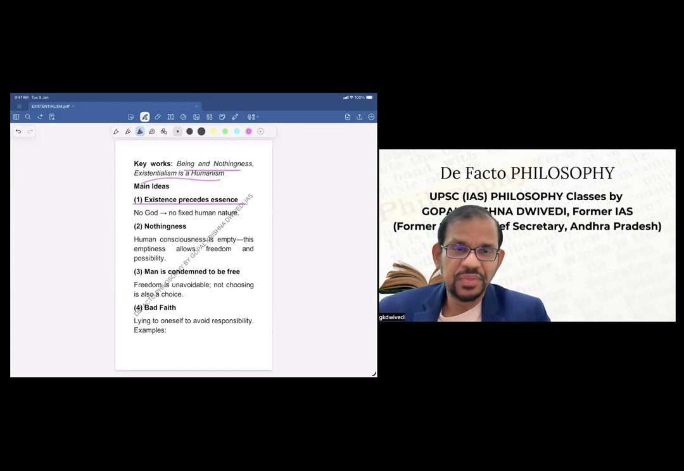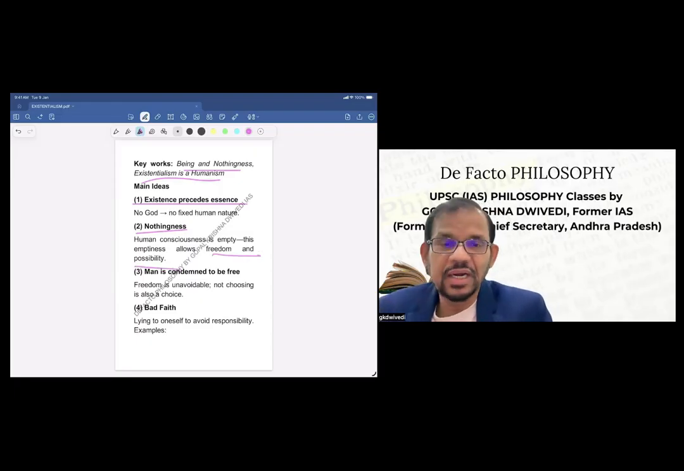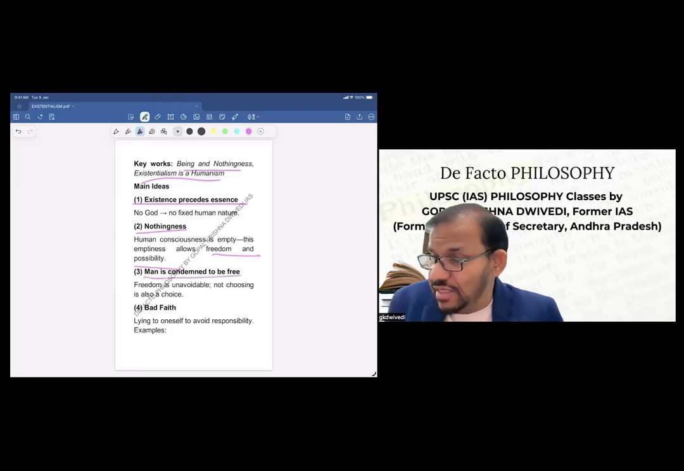Whatever he chooses to. Then second is nothingness. Human consciousness is empty. This emptiness allows freedom and possibility. So one is free to choose, basically. Then third is man is condemned to be free.